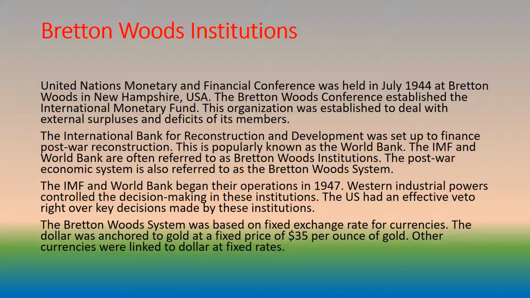The IMF and World Bank began their operations in 1947. Western industrial powers controlled the decision-making in these institutions. The U.S. had an effective veto right over key decisions made by these institutions. The Bretton Woods system was based on fixed exchange rate for currencies. The dollar was anchored to gold at a fixed price of $35 per ounce of gold. Other currencies were linked to the dollar at fixed rates.